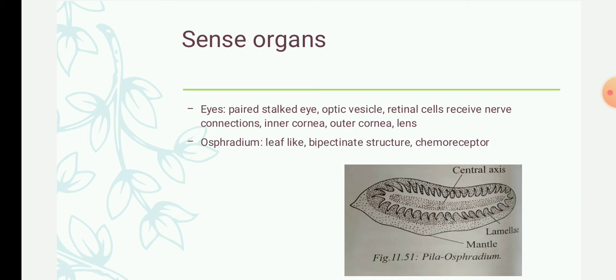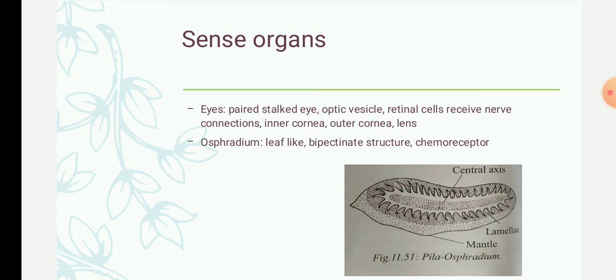The eye of the pila cannot form images, but it detects changes in the intensity of light. So the eyes of the pila cannot create an image, they can just detect changes in light intensity.